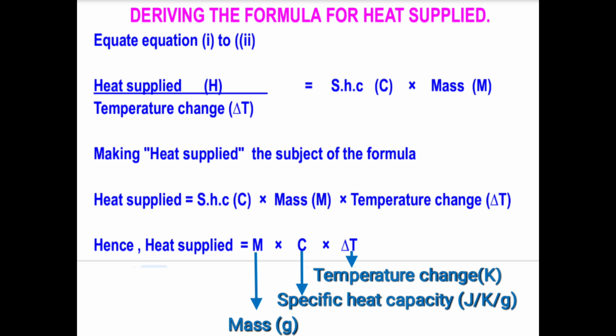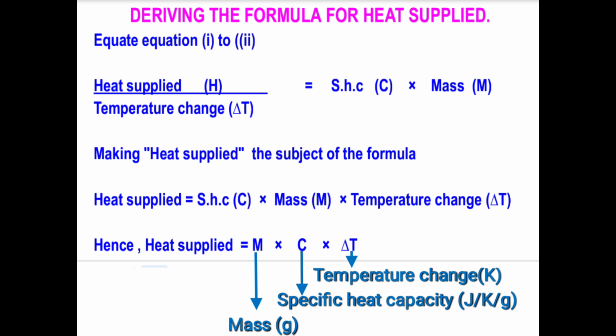Hope you get me there. Now specific heat capacity can be expressed as C. Mass can be expressed as M, and temperature change can be expressed as dt. As you see these expressions here, temperature is expressed as dt, and temperature in this case can be measured in Kelvin or in degrees Celsius. The specific heat capacity is represented by C and can be measured in joules per Kelvin per gram. Then mass can be measured in grams.